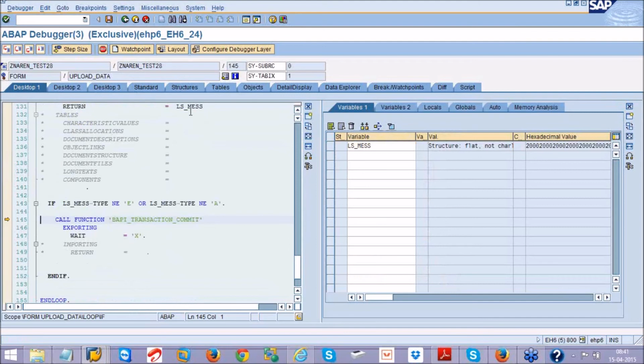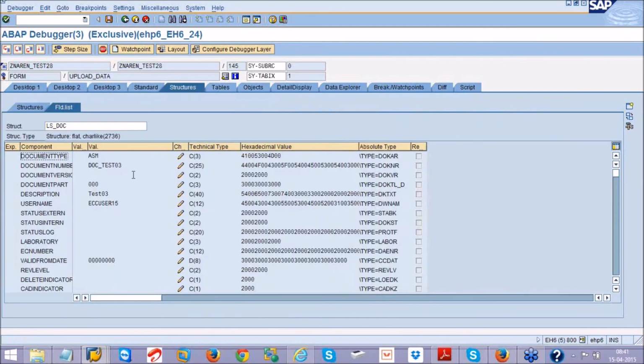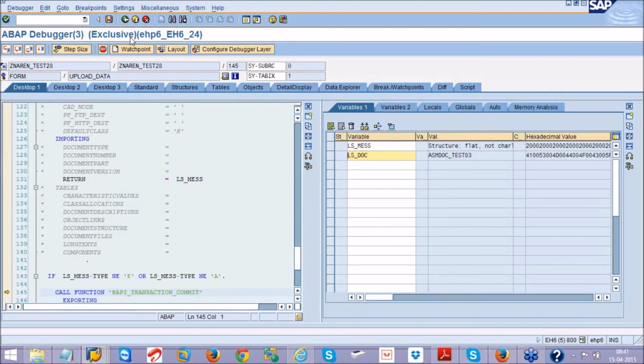That means after this transaction commit, whatever BAPI document we are creating now, the document test 03, will be available at the transaction level after this commit.